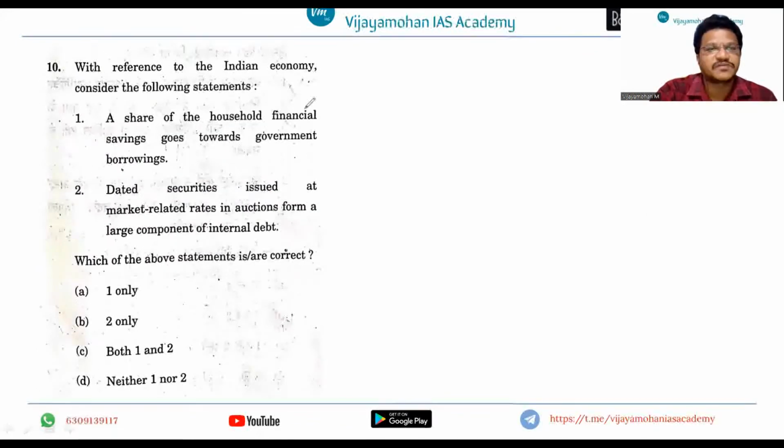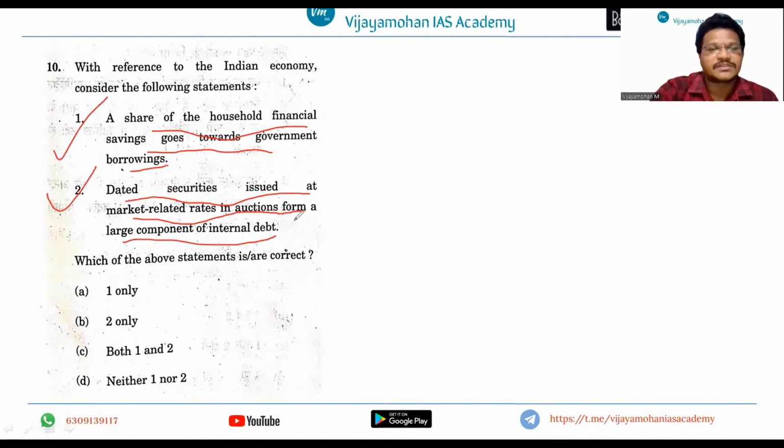And next question, with reference to Indian economy, consider the following statements. A share of household financial savings goes towards government borrowings. Dated securities issued at market related rates in auctions form a large component of internal debt. It is talking about government debt and also saving rates. Again, a question on macroeconomic fundamentals,